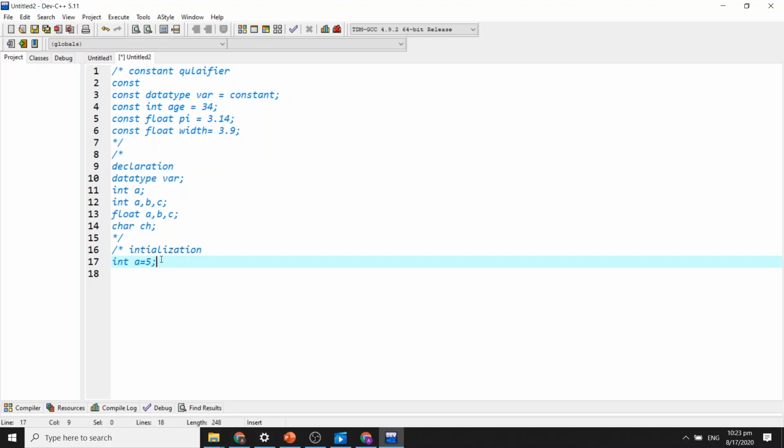There are two terms: variable declaration and variable initialization. In declaration, we just declare a variable by using the data type of the variable and the name of the variable that we are going to use in our program. And in initialization, we give the initial value to the variable. This is the difference between variable declaration and variable initialization. You can practice this program by taking the variables